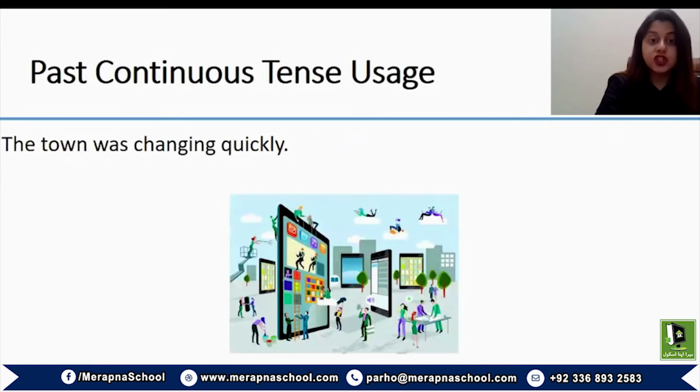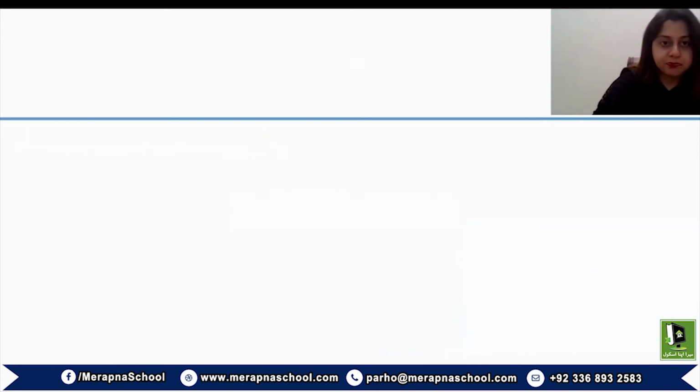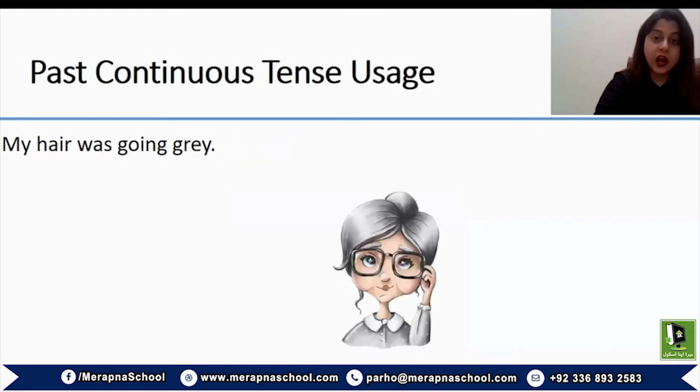The town was changing quickly. So maybe you are narrating something. Again, this type of language, this type of grammatical structure is very common in a narrative when you are narrating a story. So you're telling about the town, you're telling about an event in the past, and this is a style of narrating that, and the town was changing quickly during a specific period of time. Her hair was going grey. Yet another example.